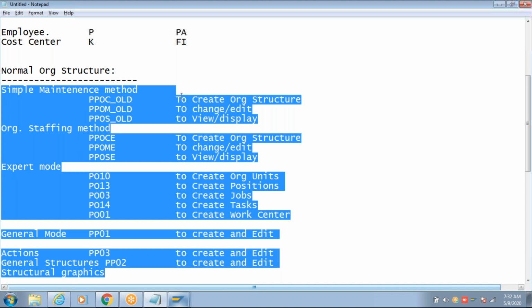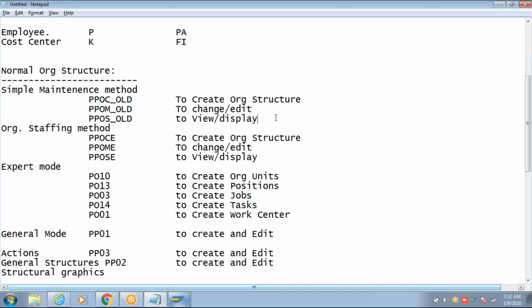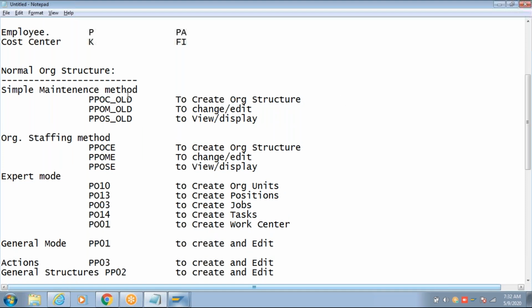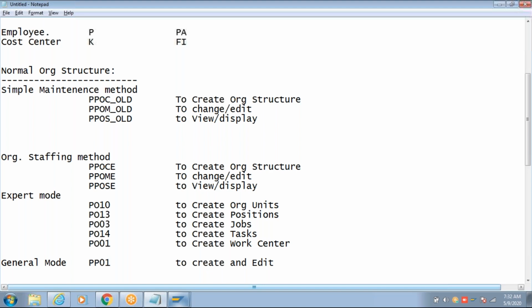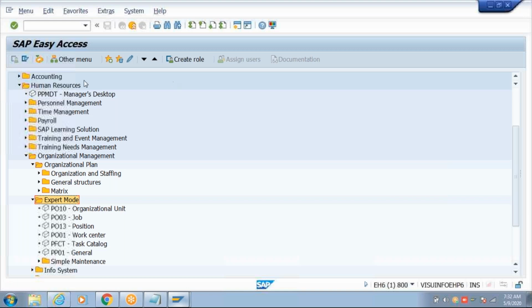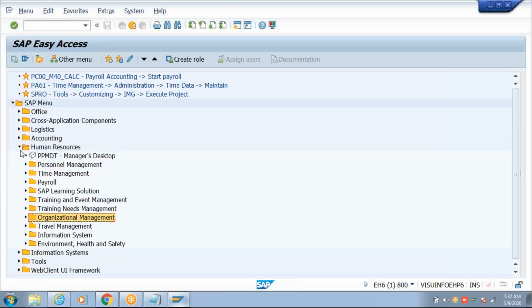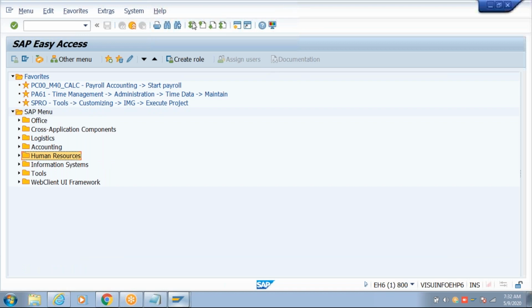Okay, so let's look at the first method, PPOC_OLD. If this is the first time I'm creating an organization structure, I'm starting with the higher level org unit. So simple maintenance is the method to create an organization structure from higher level objects to lower level. What does this mean? Okay, let's see. So the navigation is this. When you log in, I'll show you right from login.